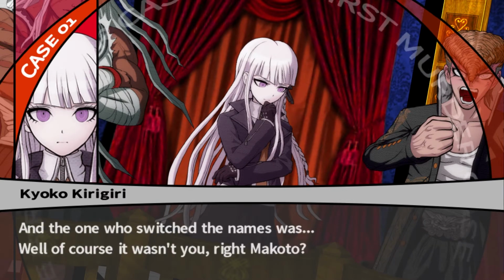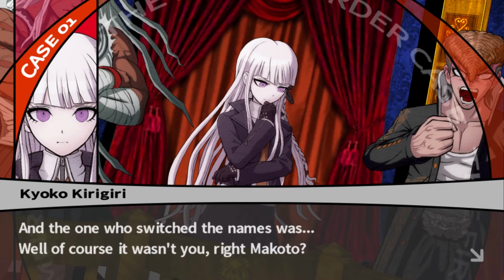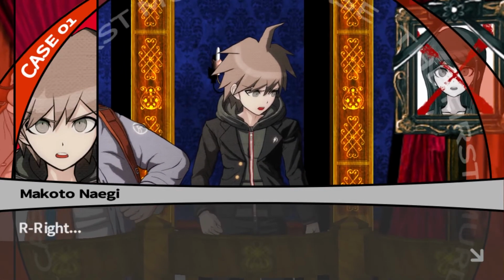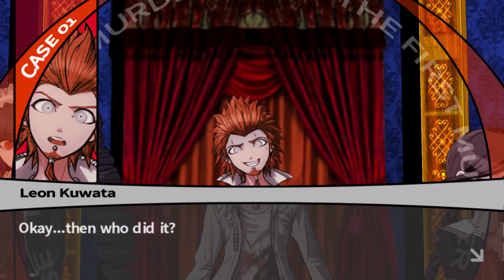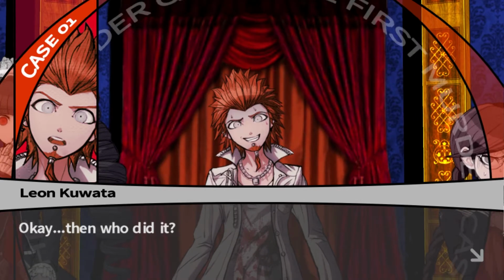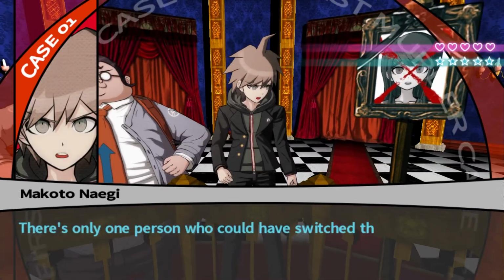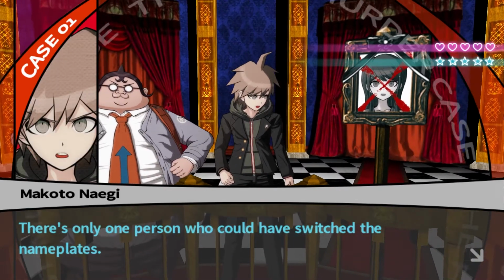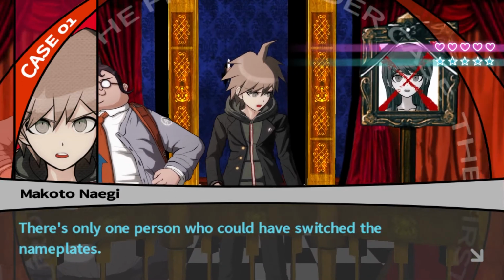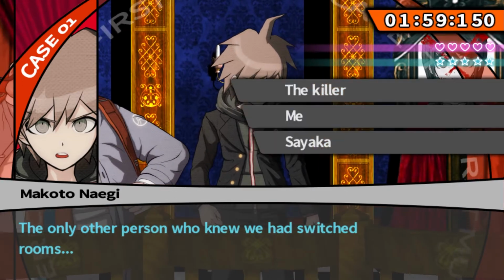And the one who switched the names was... Well, of course it wasn't you, right, Makoto? It wasn't me. It wouldn't make any sense, Kyoko. Right? Okay, then who did it? Sayaka? There's only one person who could have switched the nameplates. The only other person who knew we had switched rooms.